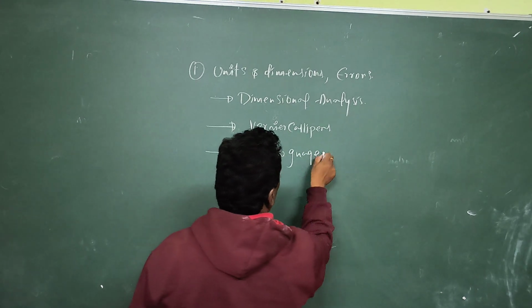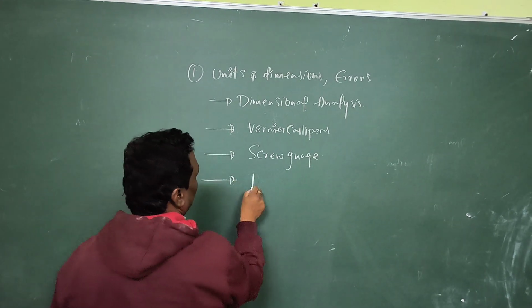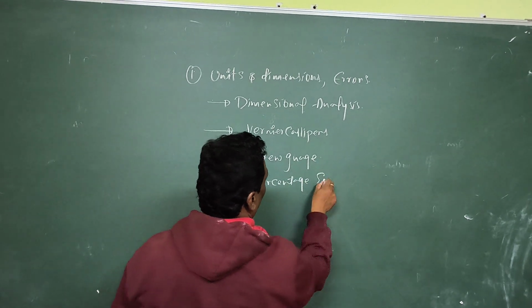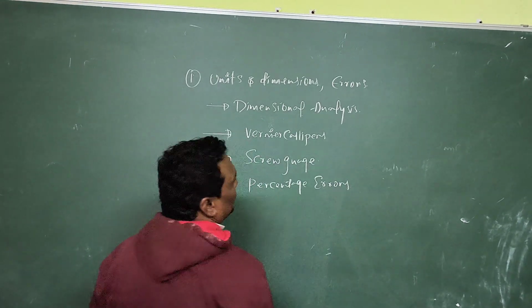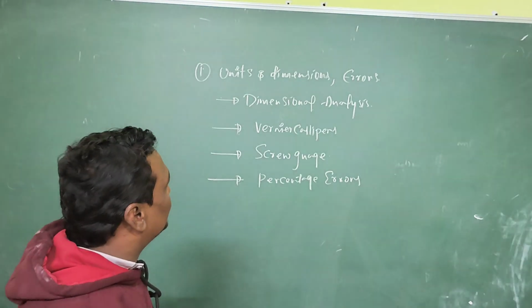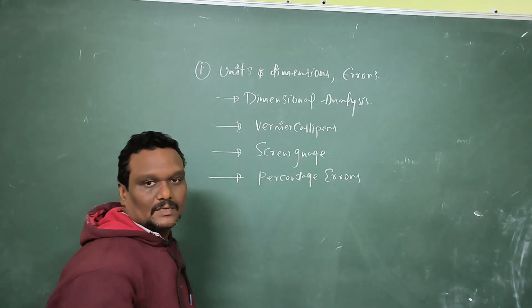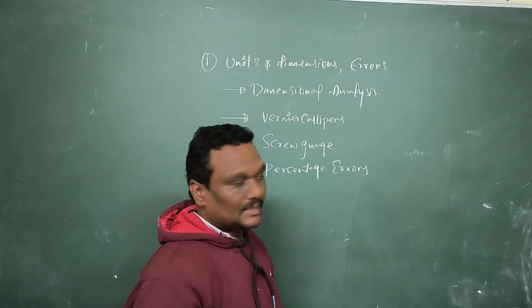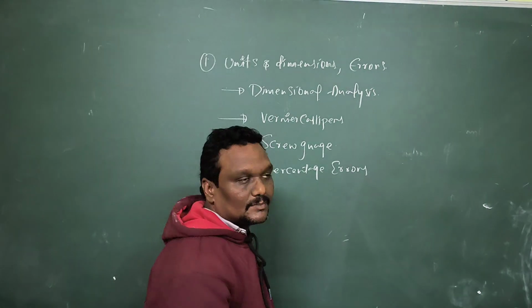Concentrate on vernier calipers and screw gauge, and percentage errors. These are the very important areas in units and dimensions, and you will compulsorily get one question from units and dimensions which carries 4 marks. It is a very easy chapter, and you can complete this.